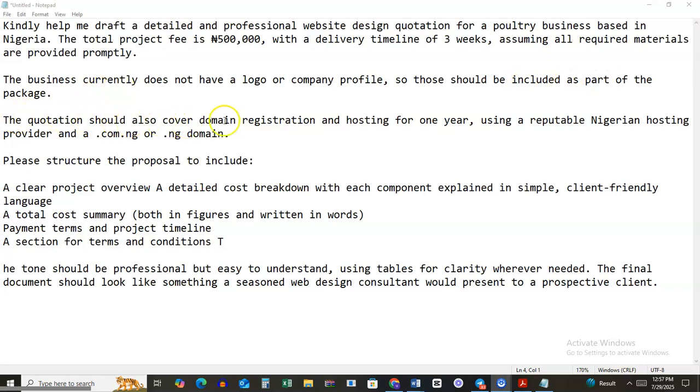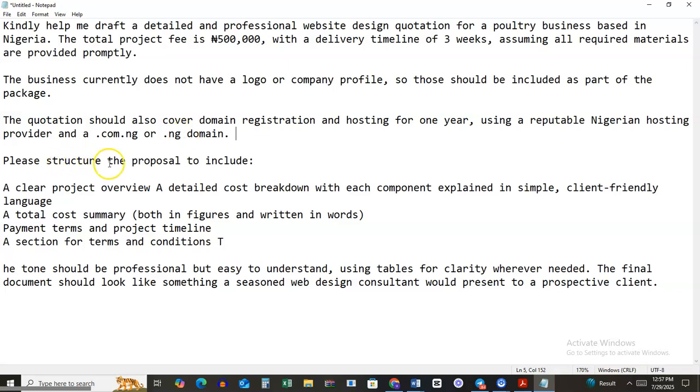The quotation should also cover domain registration and hosting for 1 year using a reputable Nigerian hosting provider. If you are designing from Nigeria, it's actually cheaper to use a Nigerian hosting provider. If you want to use an American or British host, maybe HostGator, GoDaddy, Hostinger, Bluehost, and the rest, it would be different because that's charged in dollars and it could be more expensive. So if that's the one they want to use, of course, put it in here and customize the prompt to that.